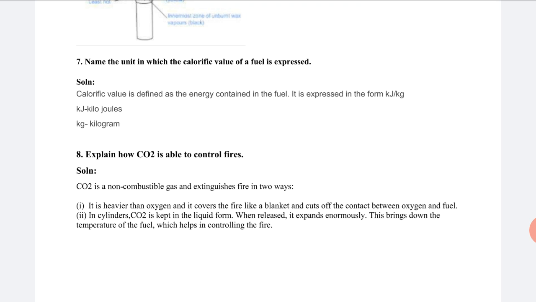It actually works to bring down the temperature of the fuel, which helps to control the fire. And CO2 helps to control fire. That is the reason CO2 is used in the cylinder.